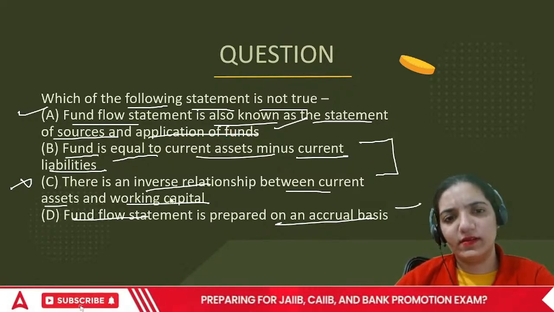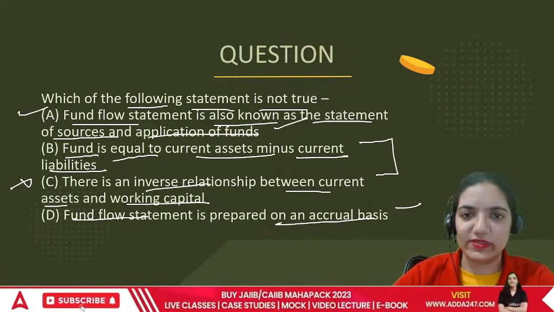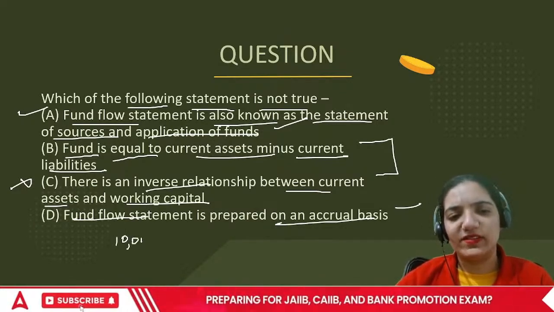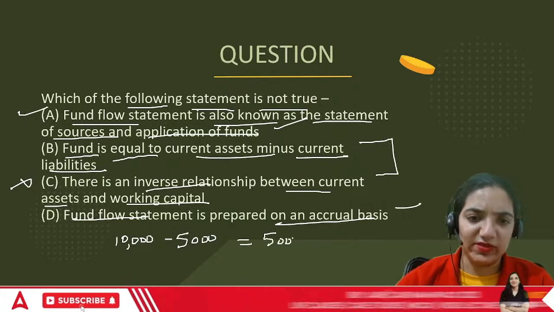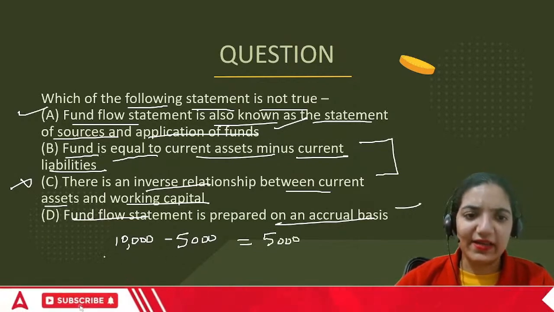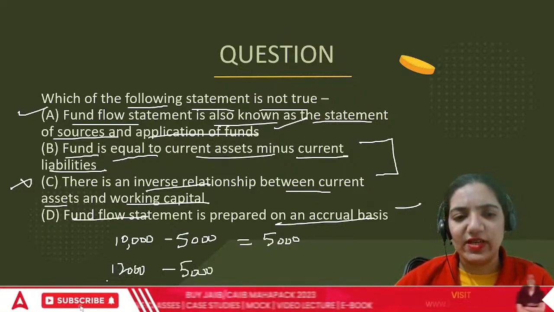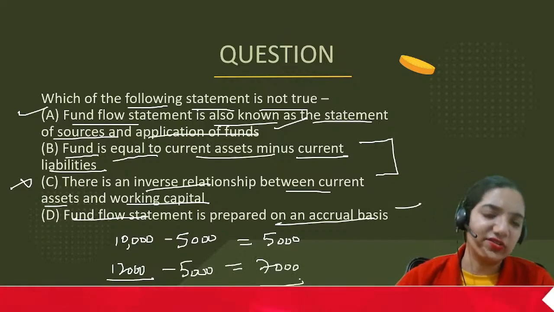Okay? Because what happens is, let me tell you how it works. If I say my current assets are of rupees 10,000, my current liabilities are of 5,000 rupees, and now it turns out to be 5,000 rupees. If my current assets will increase to 12,000 minus 5,000, as soon as my current assets are increasing, my working capital or my fund is also increasing.